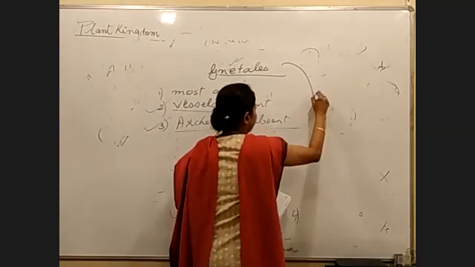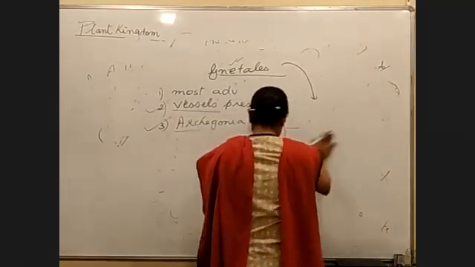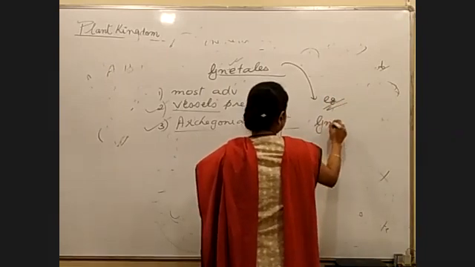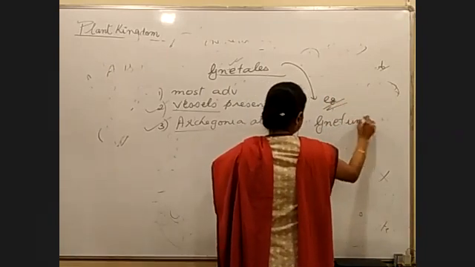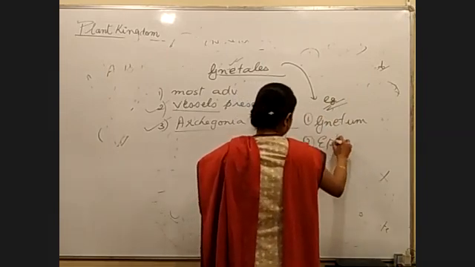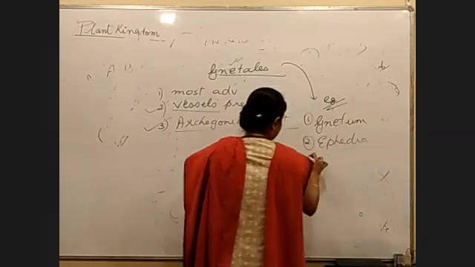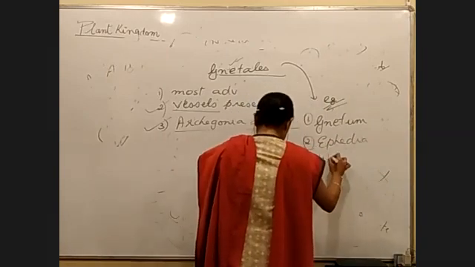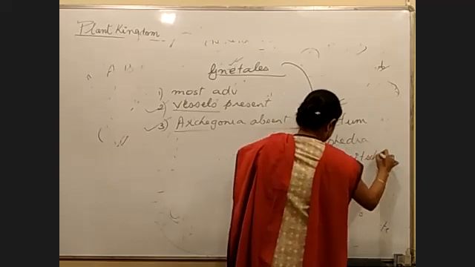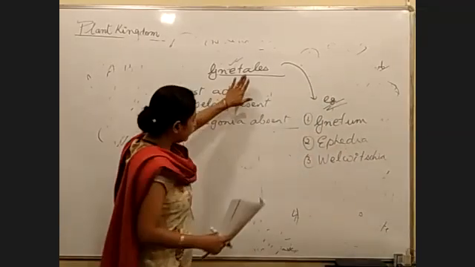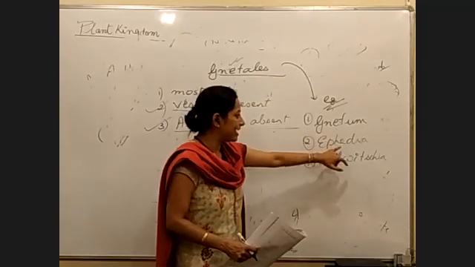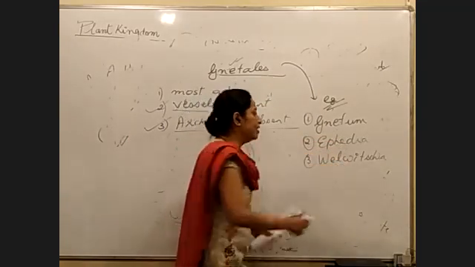What are the examples of Gnetales? First is Gnetum, second is Ephedra, third is Welwitschia. So this class has three types of members: Gnetum, Ephedra, and Welwitschia.